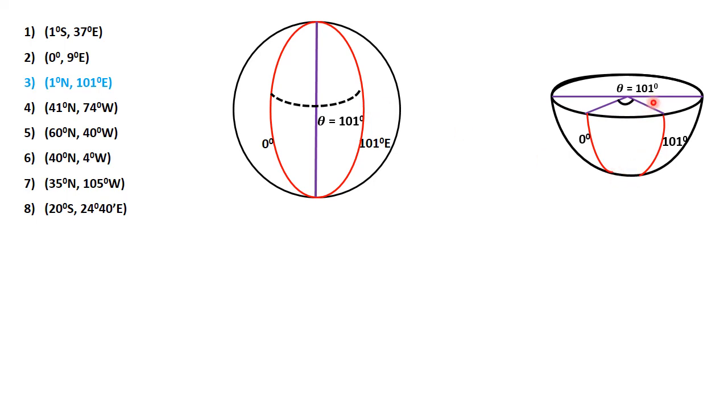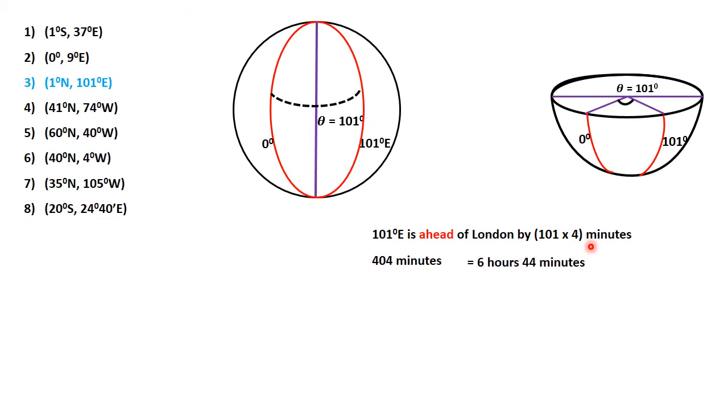Now again, the angle difference can also be shown using this diagram. I actually think that this is better to show the angle difference. This is a meridian along which London lies, and then the other one, the 101 degrees east meridian. So the angle difference shown at the center of the earth on the plane of the equator is 101 degrees. Now I would say that this place here is ahead of London by 101 times 4 minutes, which is 404 minutes, which is 6 hours and 44 minutes.